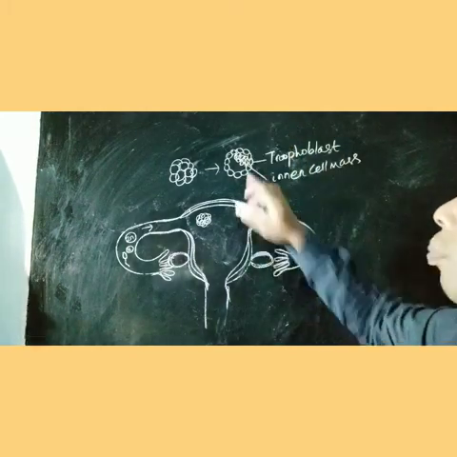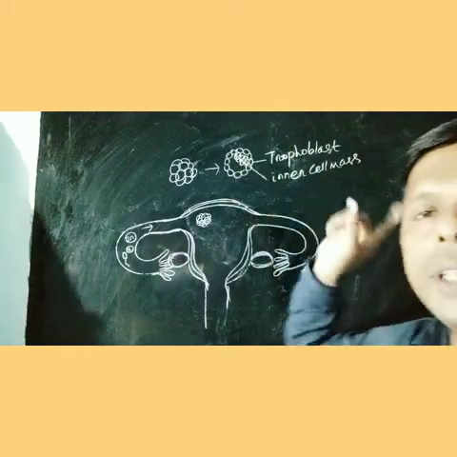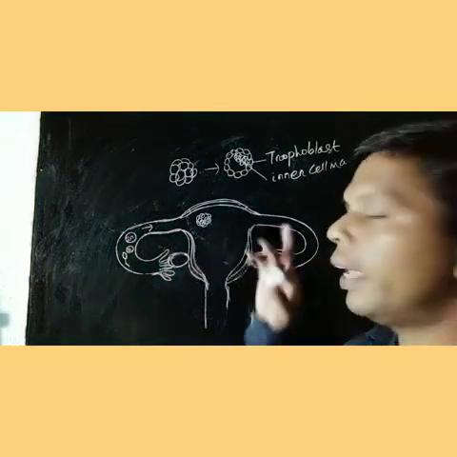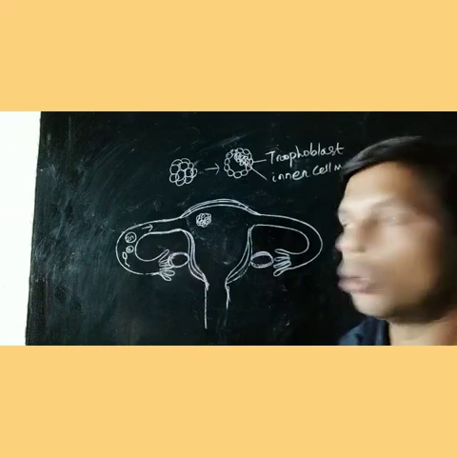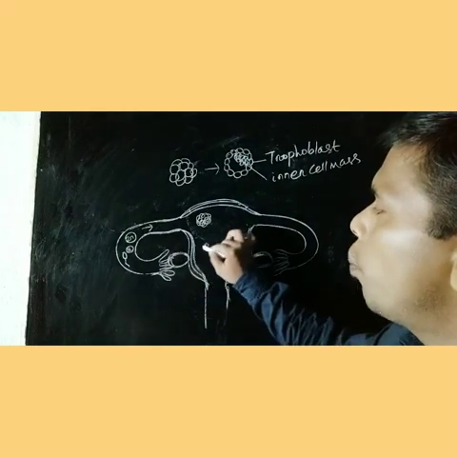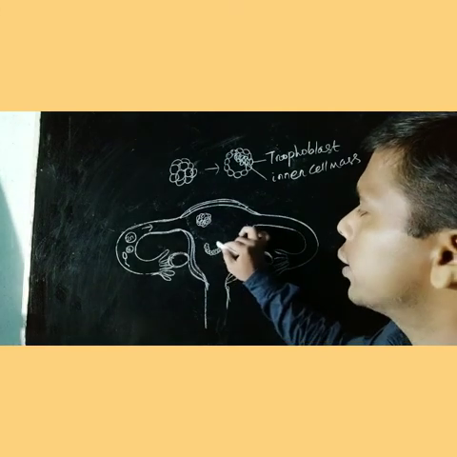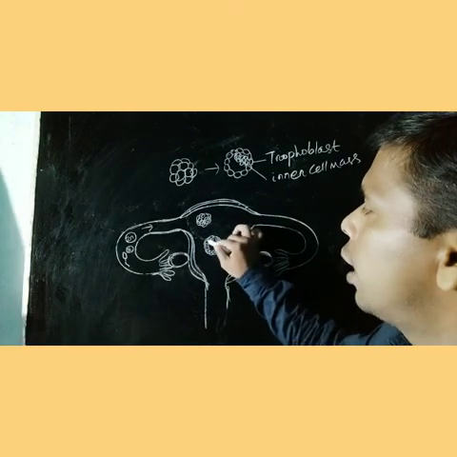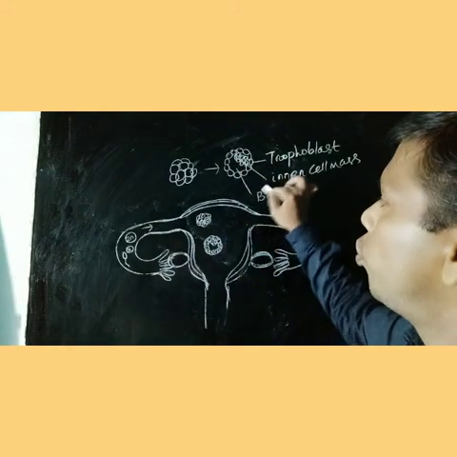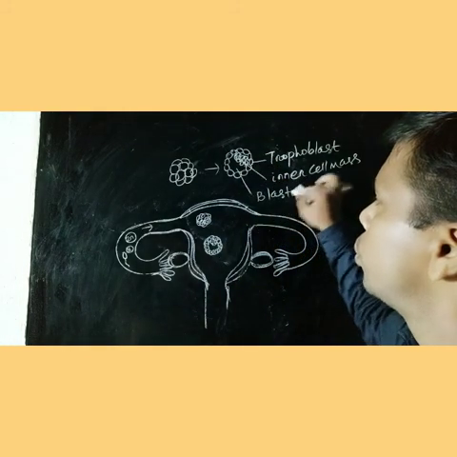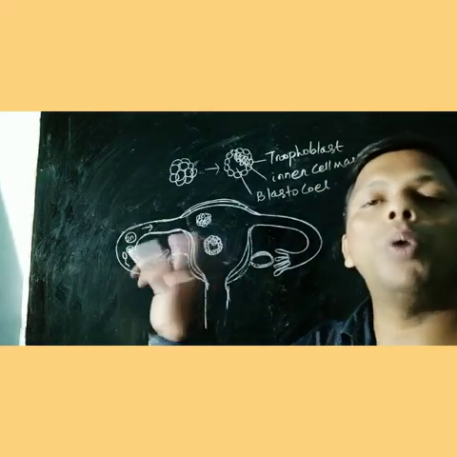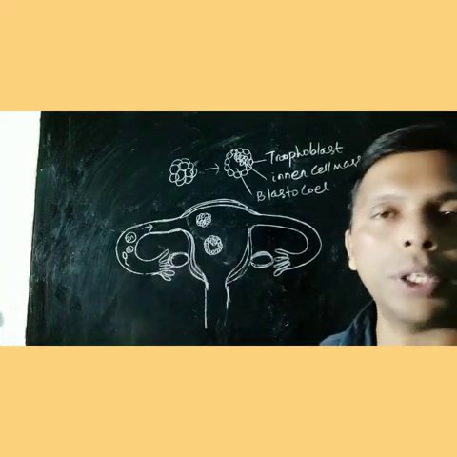After formation of trophoblast, the inner cell mass is well protected. Then comes the implantation process. When this trophoblast comes in contact with the endometrium, and these are the inner cell mass, the cavity is the blastocoel cavity, which is filled with a fluid.